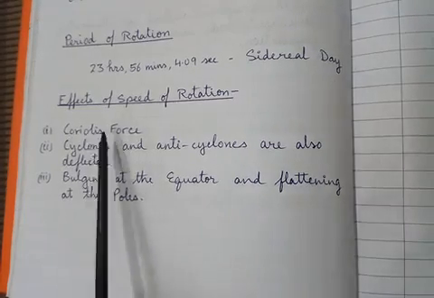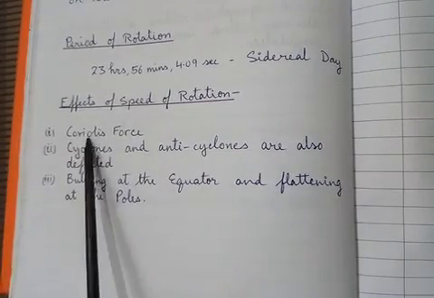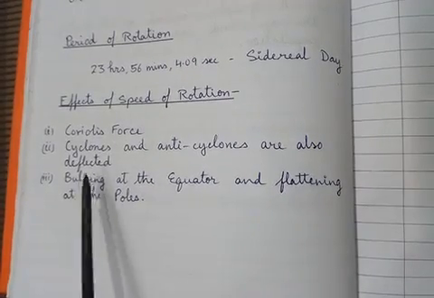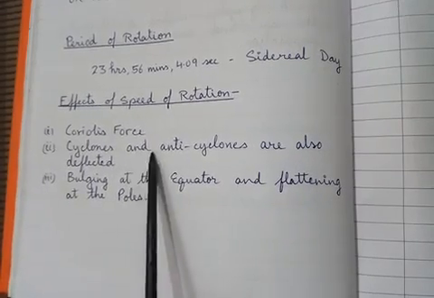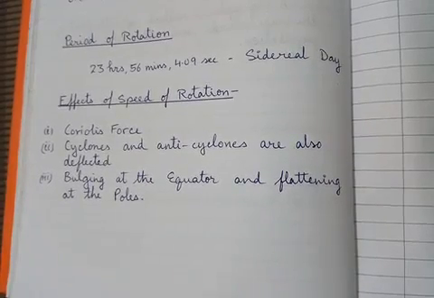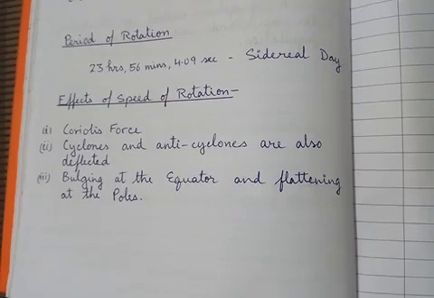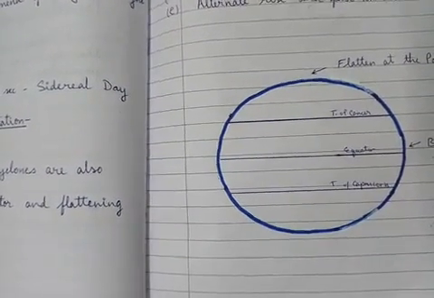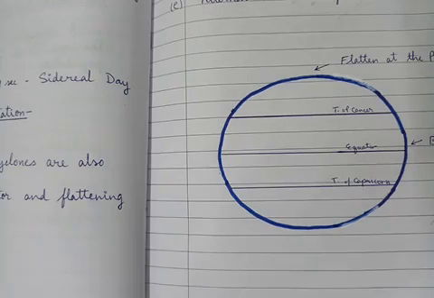So I think all of you have understood. The first effect of the speed of rotation is the Coriolis effect or Coriolis force. Second, cyclones and anticyclones are also deflected because of the effects of the speed of rotation. Third, all of you know that the earth is bulging at the equator and flattened at the poles. Why is it so? Now let me show you. Usually this occurs due to the centrifugal force.